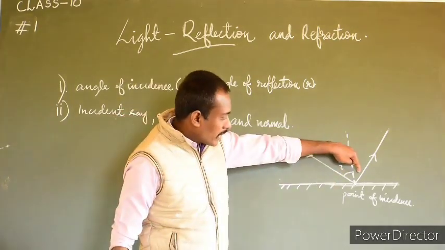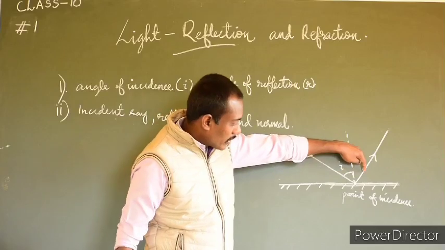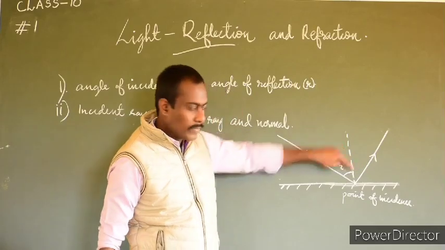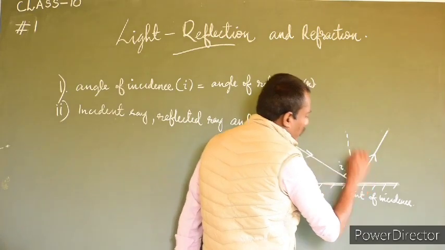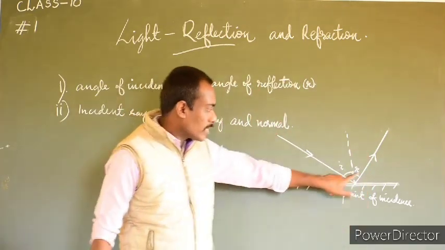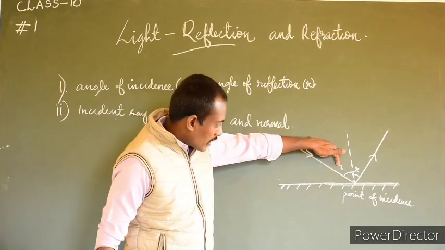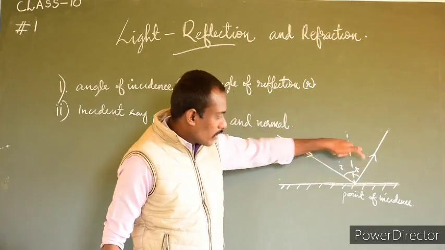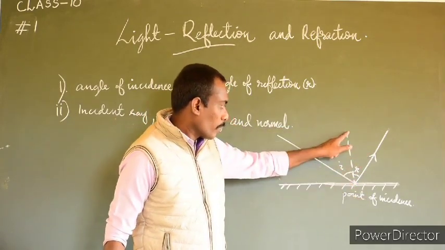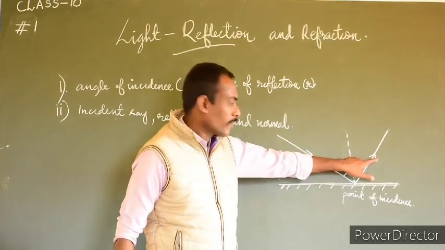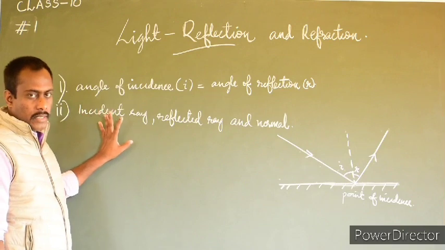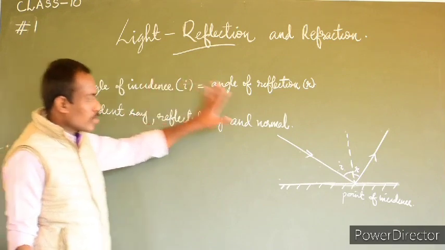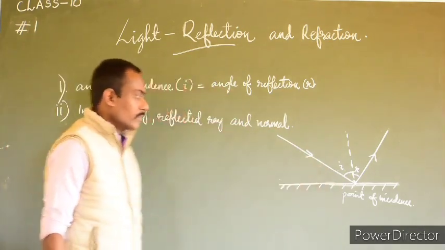And there is another angle that is formed between the reflected ray and the normal, and this angle is known as the angle of reflection, which is denoted by the letter R. So angle of incidence, angle of reflection, point of incidence, normal, incident ray, reflected ray. These are the general terms associated with reflection.